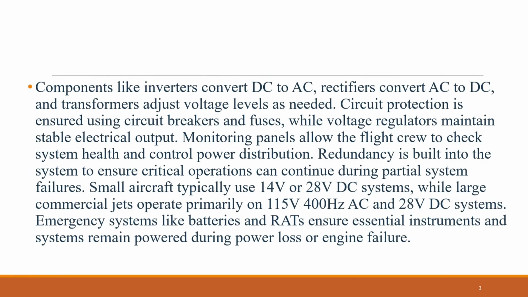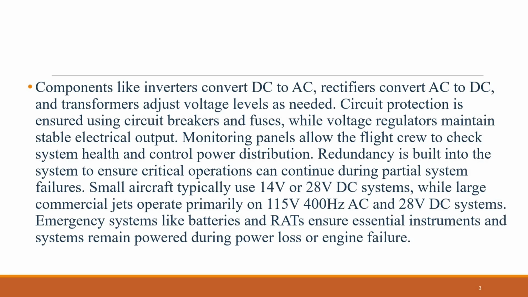Components like inverters convert DC to AC, rectifiers convert AC to DC, and transformers adjust voltage levels as needed. Circuit protection is ensured using circuit breakers and fuses, while voltage regulators maintain stable electrical output. Monitoring panels allow the flight crew to check system health and control power distribution. Redundancy is built into the system to ensure critical operations can continue during partial system failures.